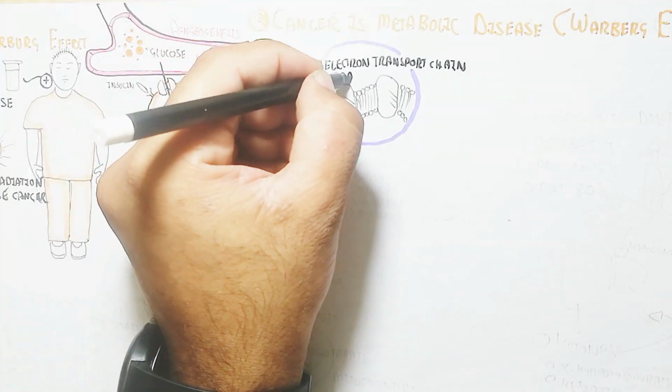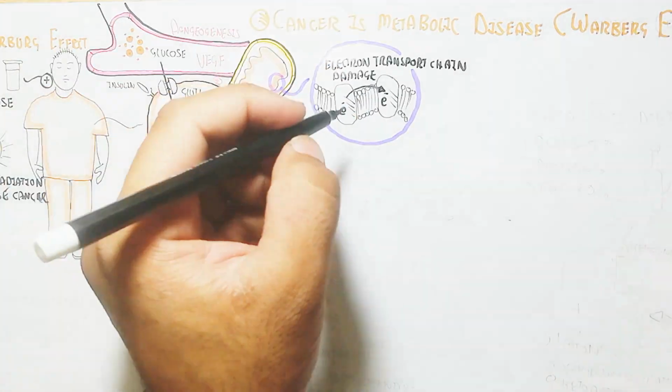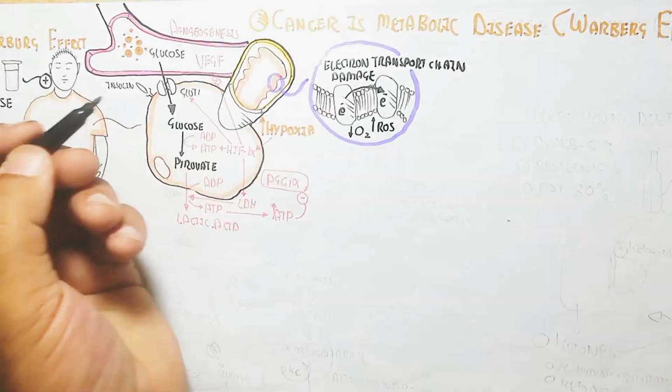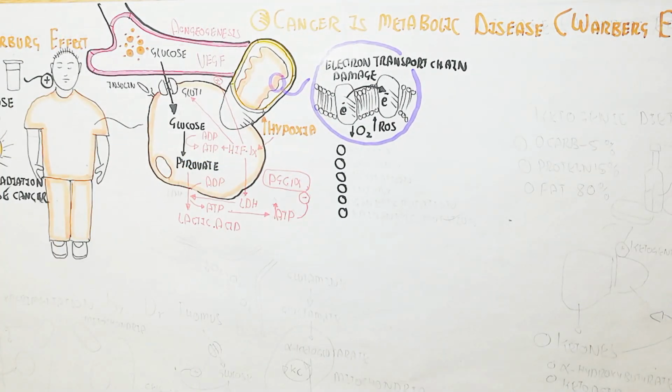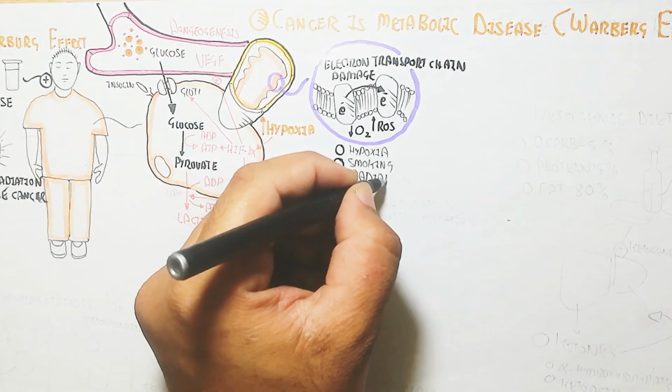Increased ATP will inhibit PGC1 alpha. In this way, PGC1 alpha inhibition stops the biogenesis of mitochondria, and the electron transport chain is damaged due to hypoxia, which increases reactive oxygen species.